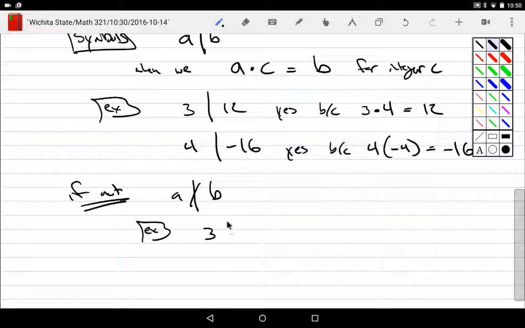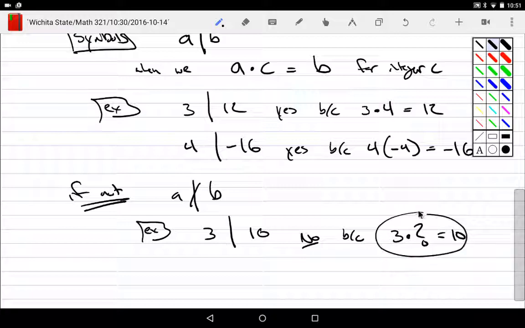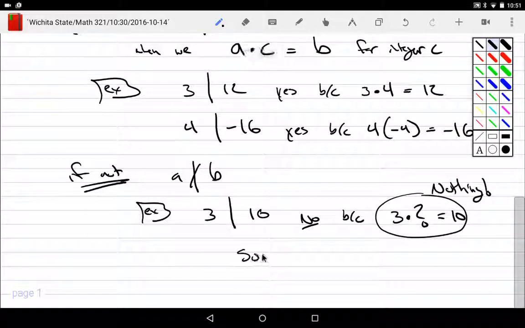So for example, does 3 divide 10? Can 3 people share 10 coins fairly? No. Why? So no, because 3 times nothing equals 10. Nothing. And so what we rather say, so we say 3 does not divide 10. That's what we write.